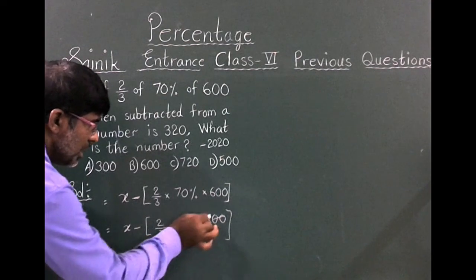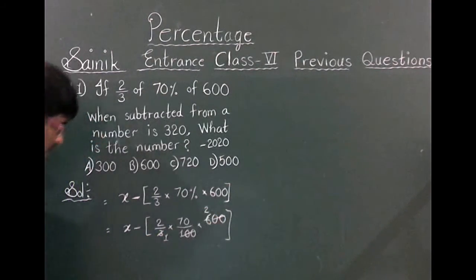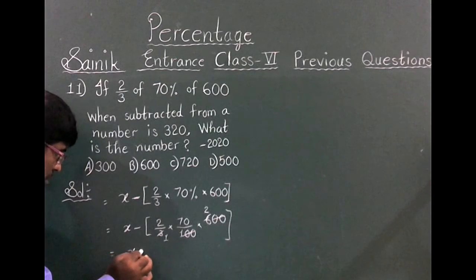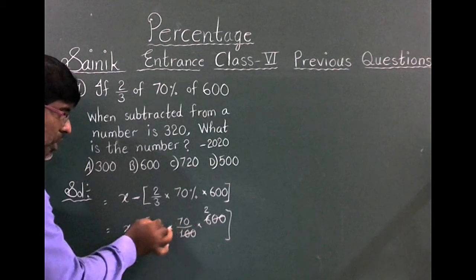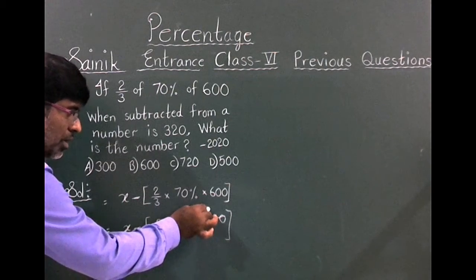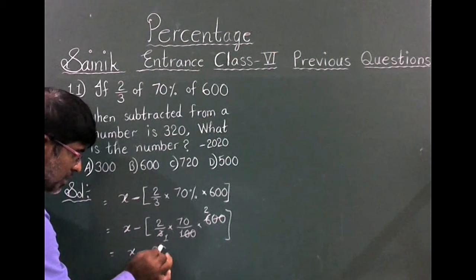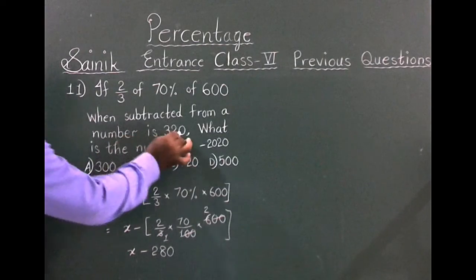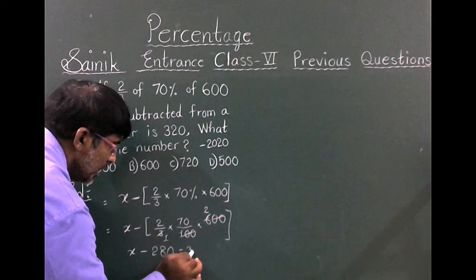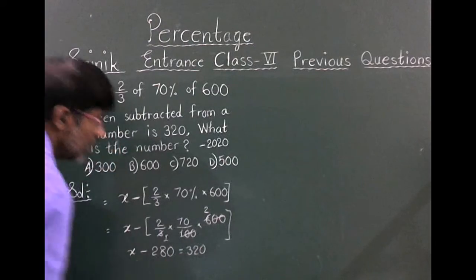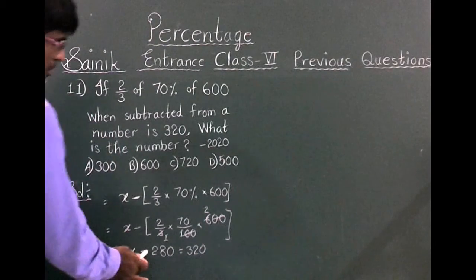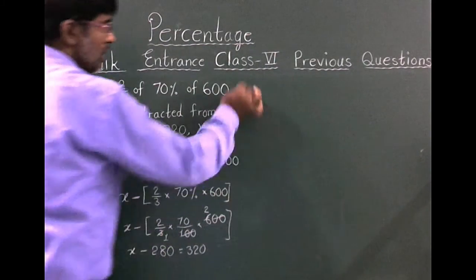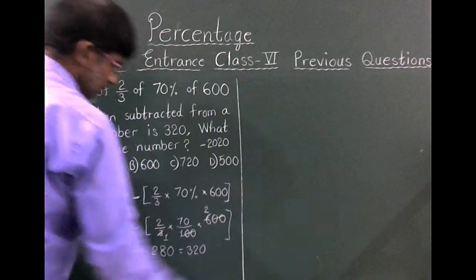3 1s are 3, 3 2s are 6. X minus 7 2s are 14, 14 2s are 28. X minus 280 is equal to 320.